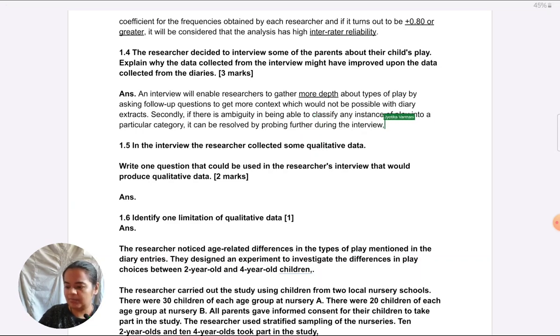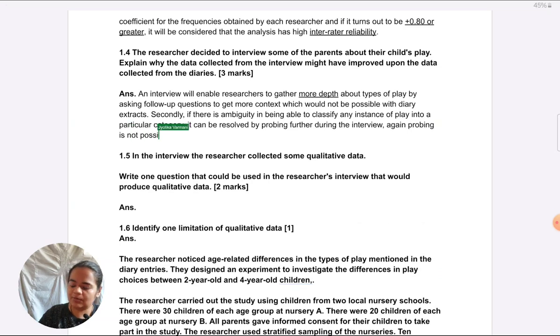Again, probing is not possible with an already recorded diary. So this is about solving ambiguities with the help of interview, as against diaries. That's my second point.